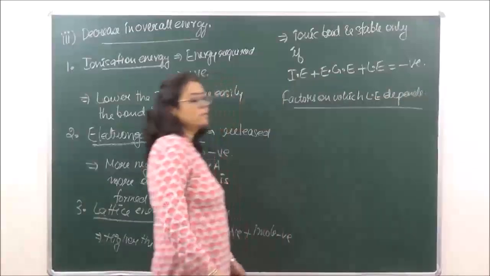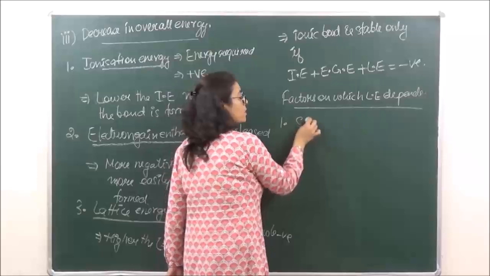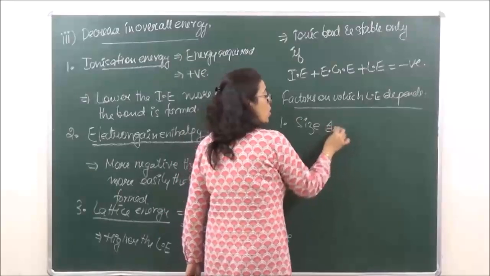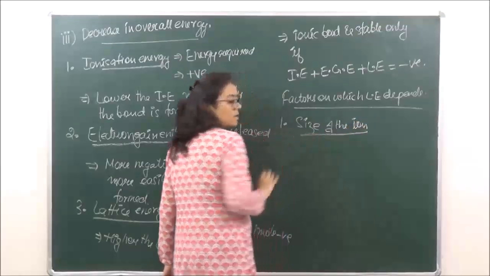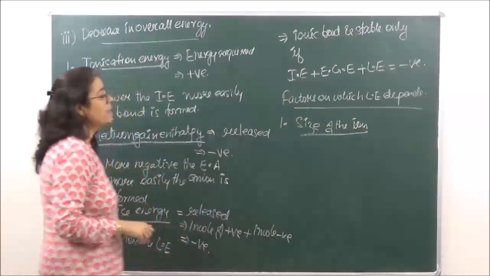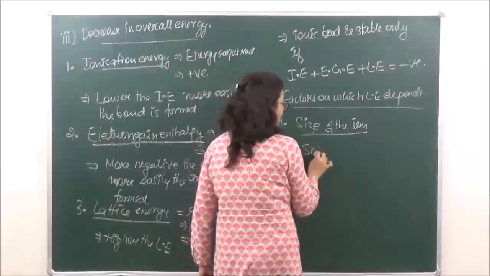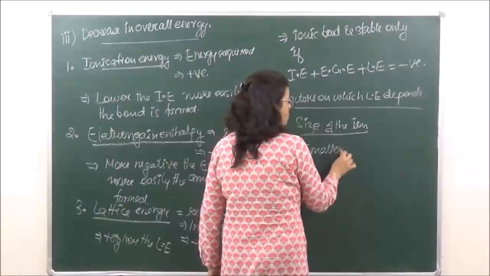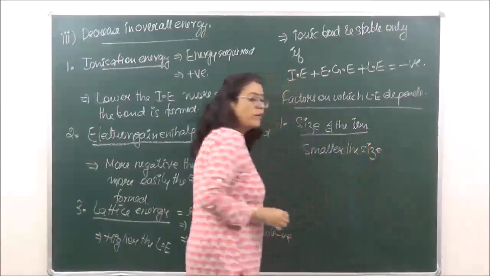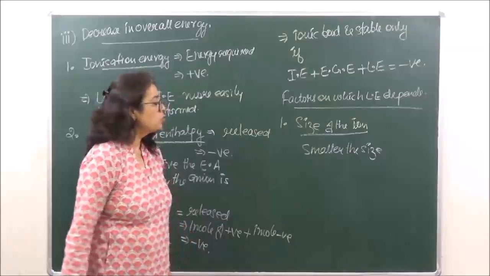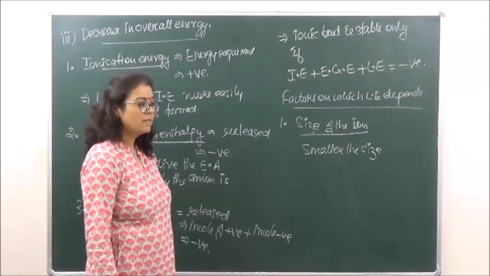First, it will depend upon the size of the ion. We say smaller the size, more is going to be the attractive power, because the nucleus is going to attract the incoming atom more effectively. Okay?